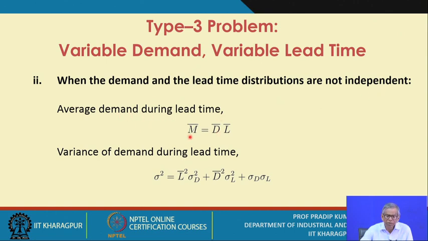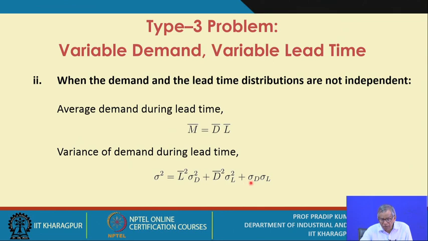Average demand during lead time is m bar equals d bar into L bar, like in the previous case, whereas the variance of demand during lead time will have an added component, that is sigma d into sigma L. So the sigma square, that means the variance of demand in lead time, these notations we have used, that is L bar square into sigma d square, that is the variance of demand, plus the square of average demand into the lead time variance.